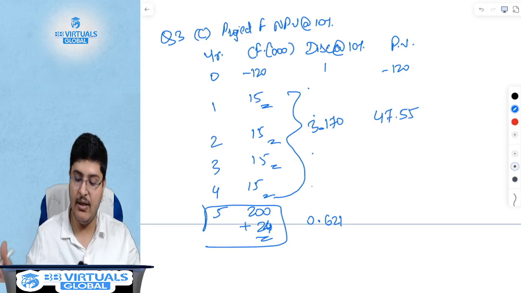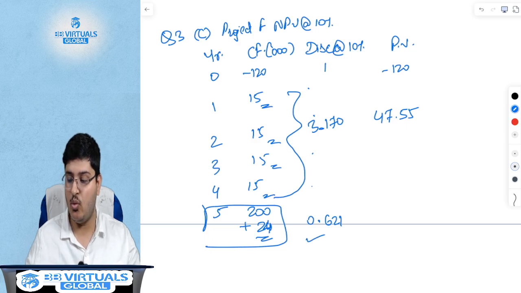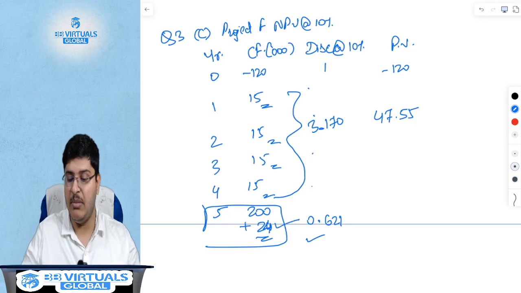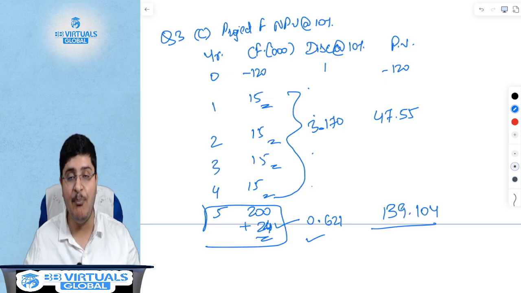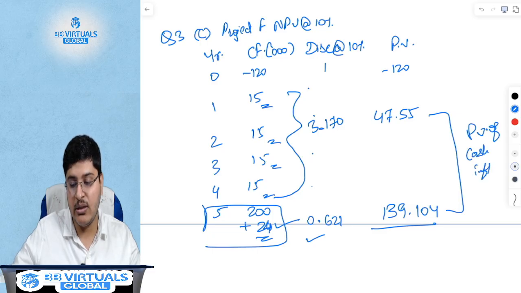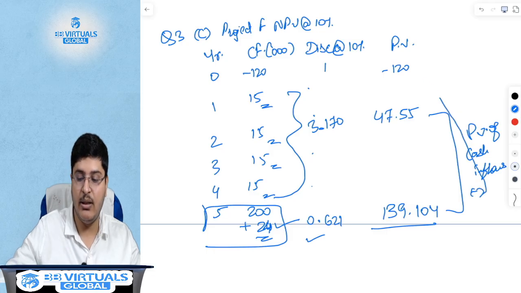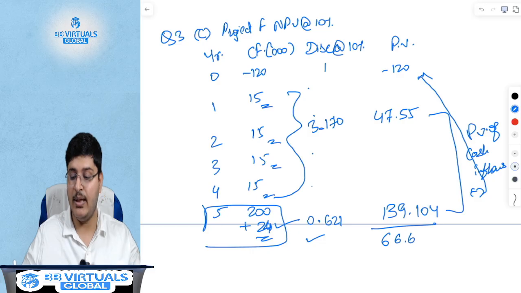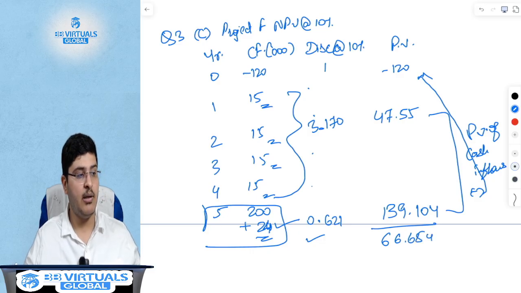47.55, and the cash inflow in the last year is 0.621 into 224, not 200, 224, a common mistake which people make. So 139.104. Now if I was to find the NPV, which is nothing but the present value of cash inflows minus the present value of cash outflows, what is this number? This number is 66.654. This is nothing but the NPV.